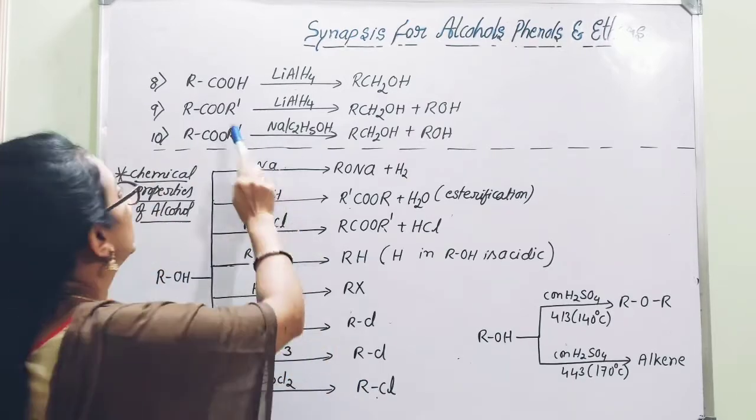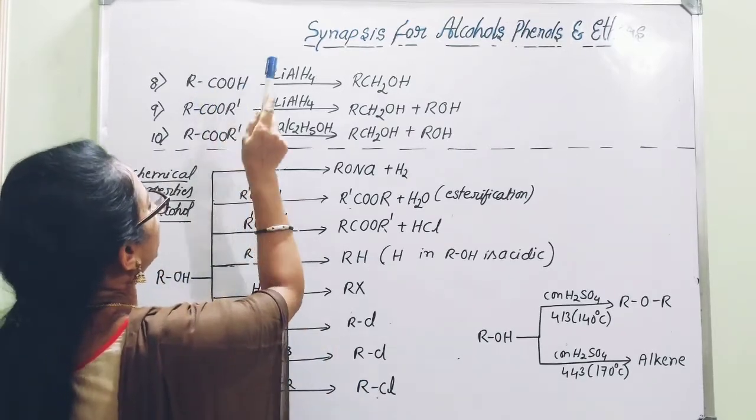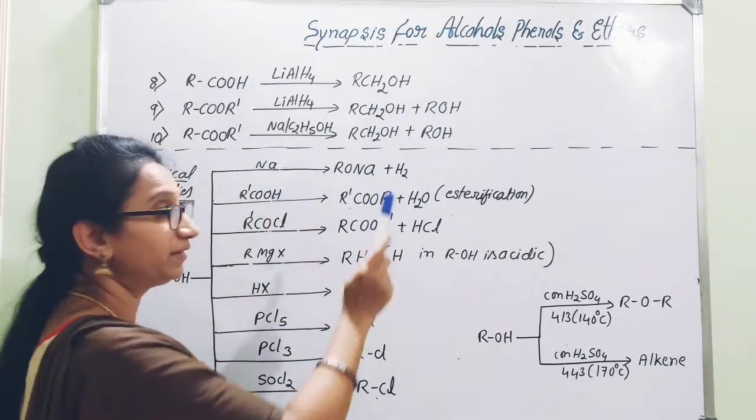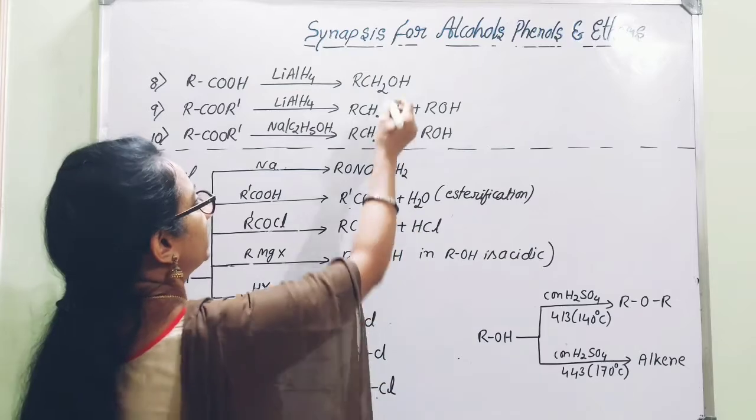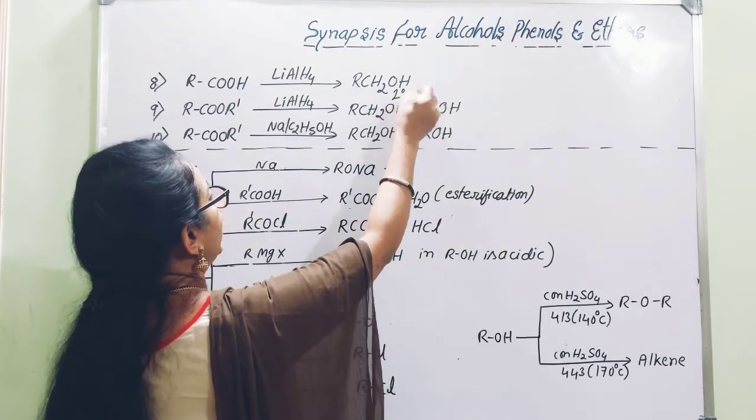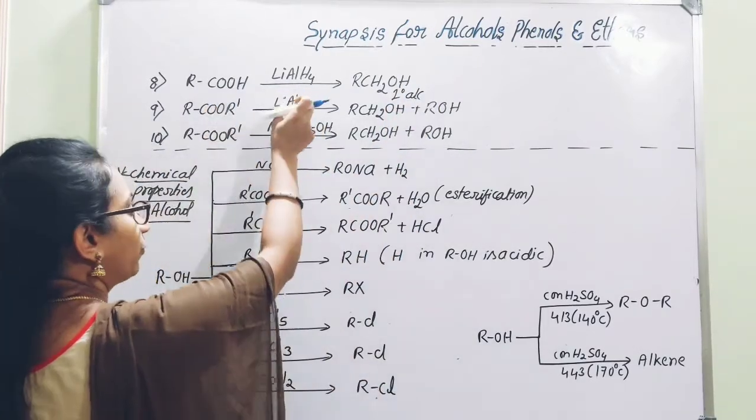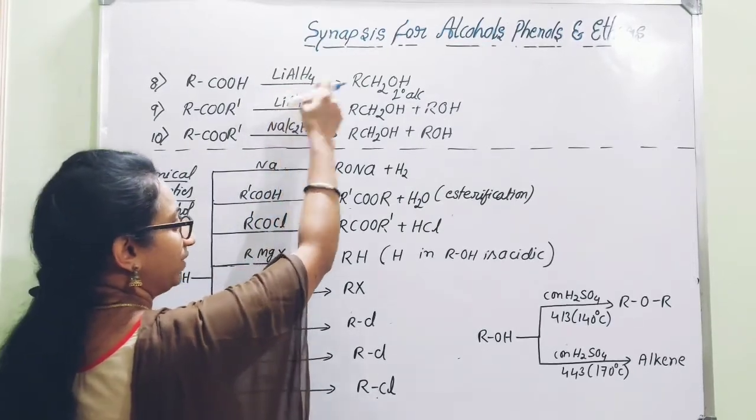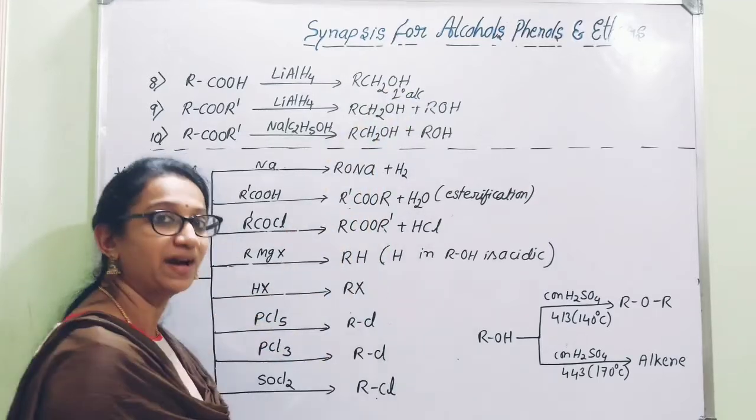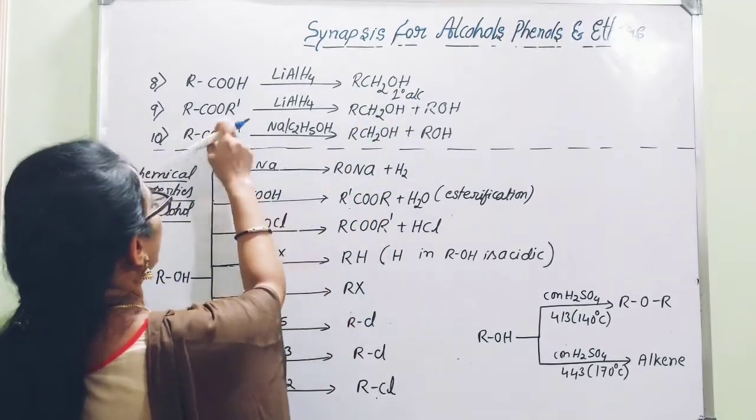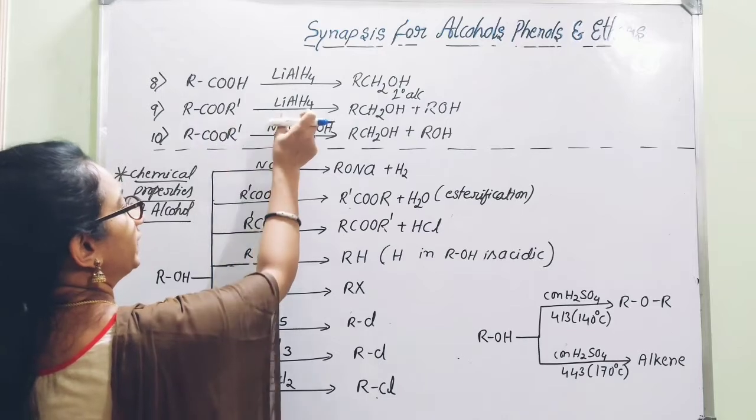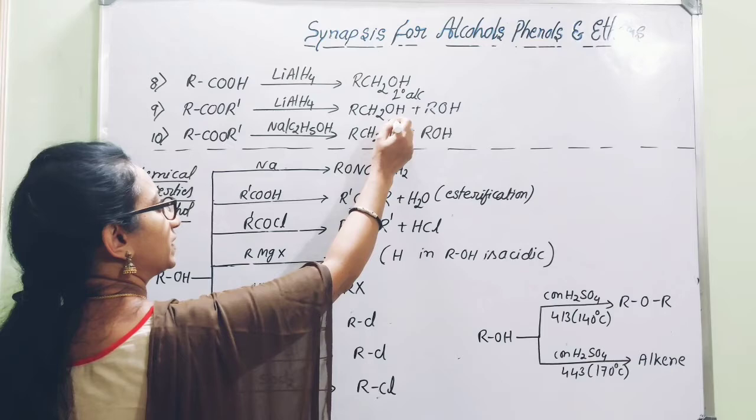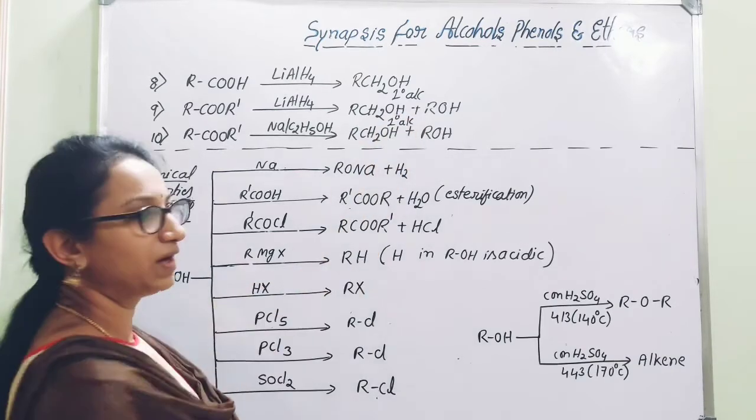Next reaction: the carboxyl group, that is carboxylic acid, when treated with a reducing agent like lithium aluminum hydride, can be converted into primary alcohol. This requires a strong reducing agent like lithium aluminum hydride to convert it into primary alcohol. And if you go for ester, or COOR, when it is treated with lithium aluminum hydride, it will also result in the formation of primary alcohol.